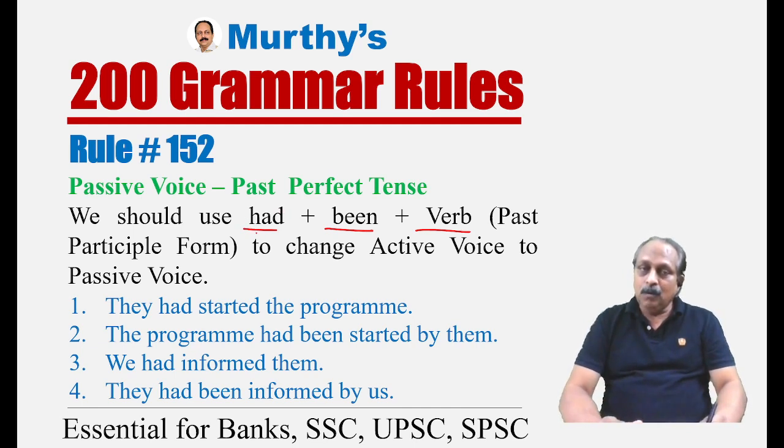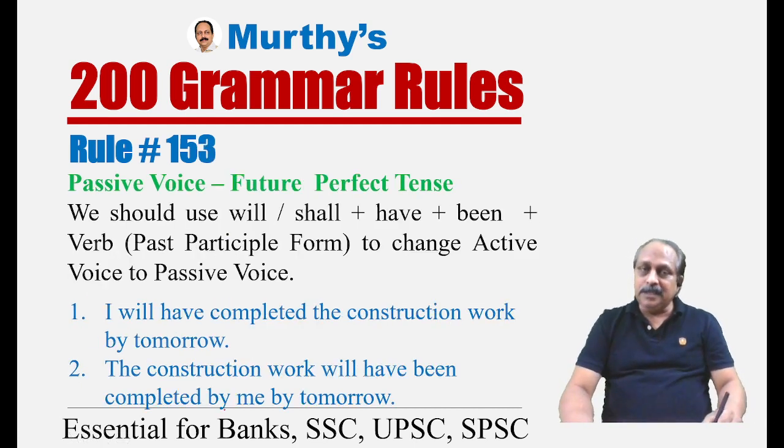Past perfect, whatever the subject, we have to use the helping verb had. Look at the examples. They had started the program. The program had been started by them. Same pattern. Present perfect, have or has, here had. We had informed them. They had been informed by us. Once you learn present perfect, it becomes easy.